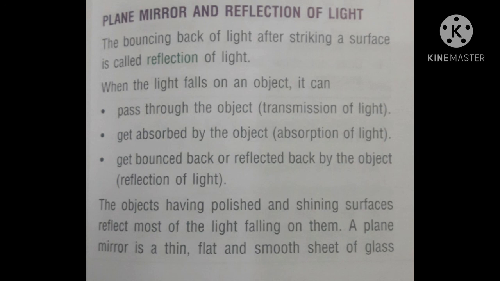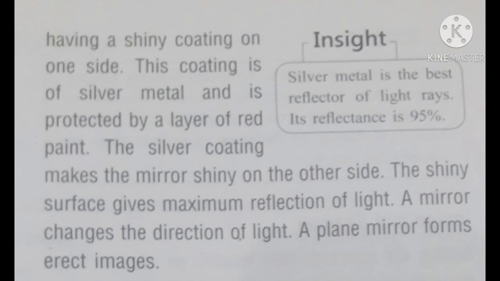The objects having polished and shiny surfaces reflect most of the light falling on them. A plane mirror is a thin, flat and smooth sheet of glass, with a shining coating on one side. This coating is of silver metal and is protected by a layer of red paint. The silver coating makes the mirror shiny on the other side. The shiny surface gives maximum reflection of light.